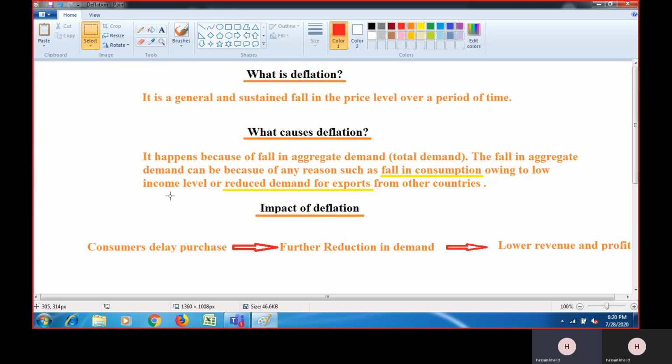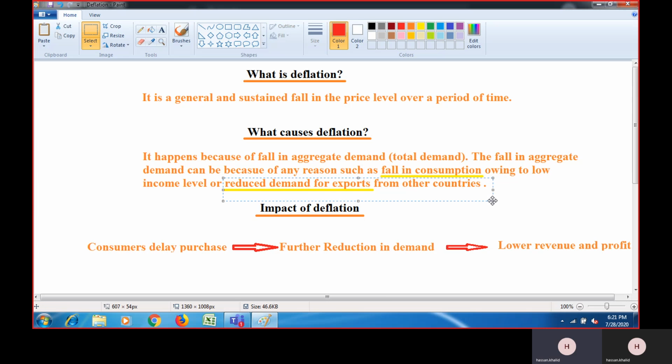And when the demand gets low, the producers have to reduce their price in order to keep their existing customers, right? Because now people cannot buy the same item because of low income. So the prices start going down and producers are bound to reduce their prices. So deflation starts.